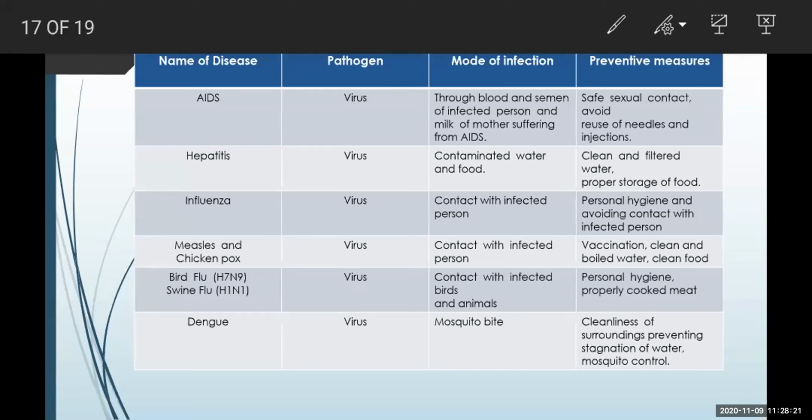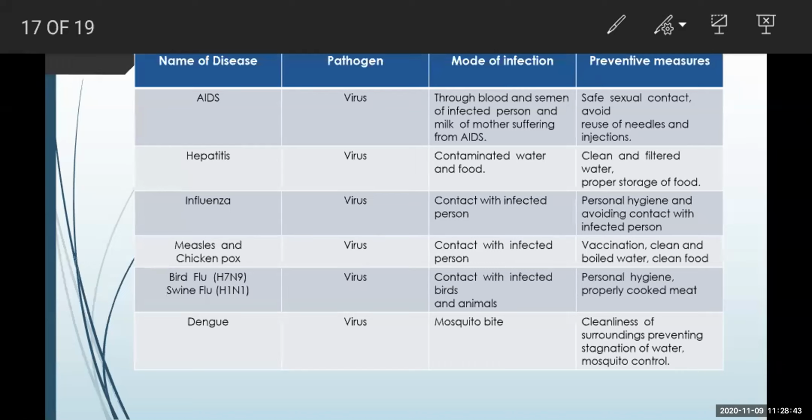Next is swine flu and bird flu, which are caused by viruses. Bird flu is caused by the virus H7N9. Swine flu is caused by H1N1. It also spreads through contact with birds, infected birds or animals, or even humans.